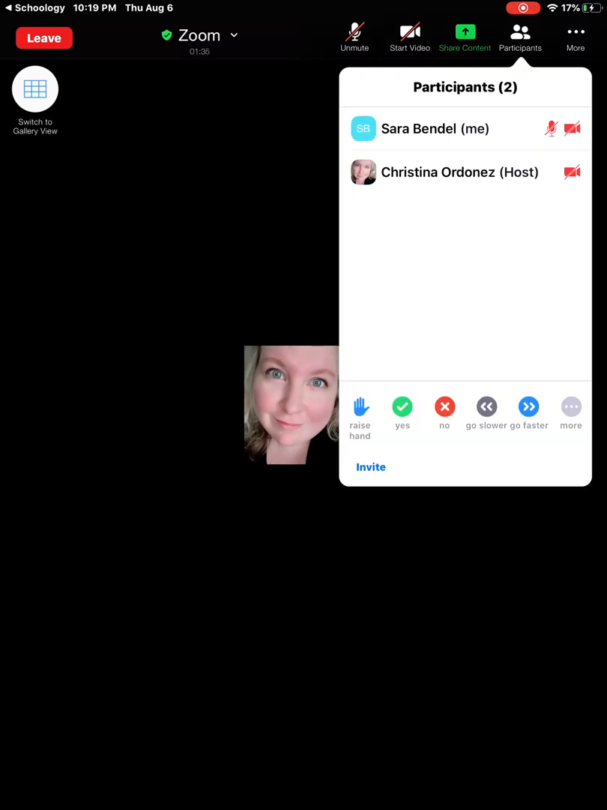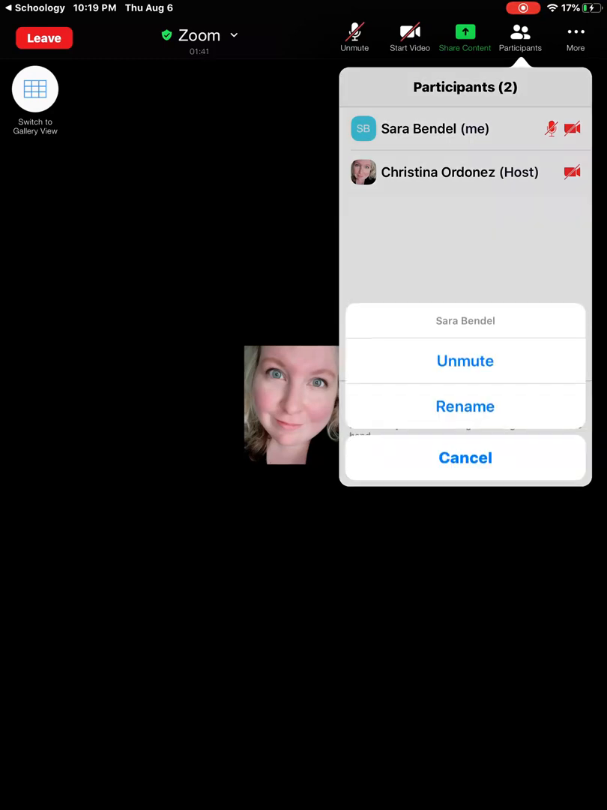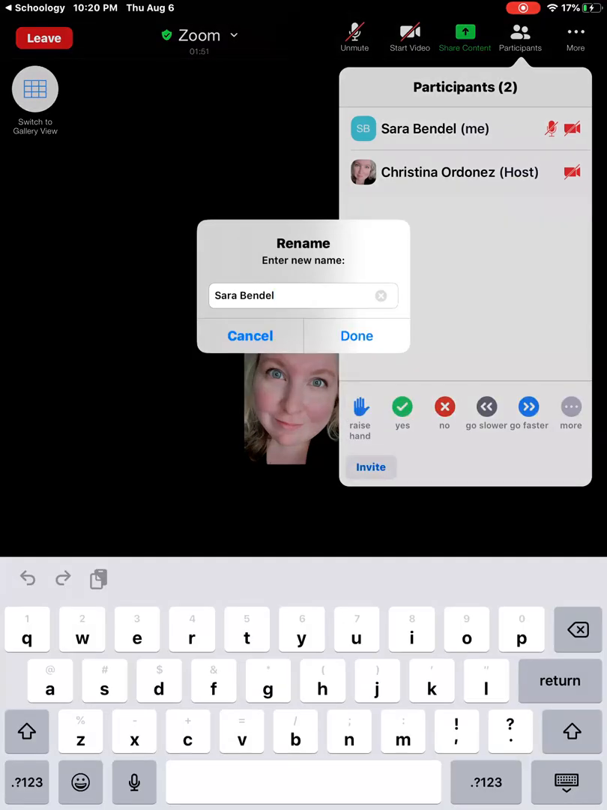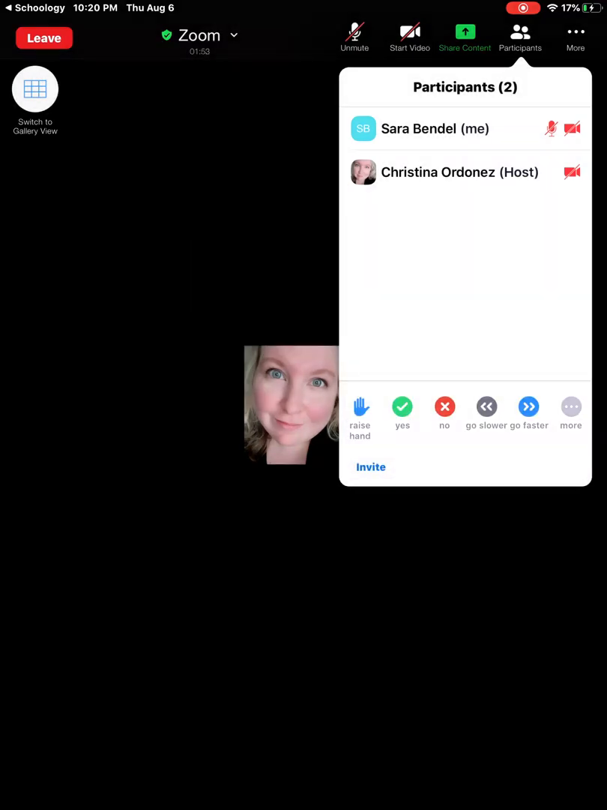As we go to the next button, you can hit Participants, and this is where you can see who else is in the class. If you click your name, you can rename yourself, but remember, your name is what's important. This is also where you can get things like the help button, the raise the hand, yes, no, faster, slower.